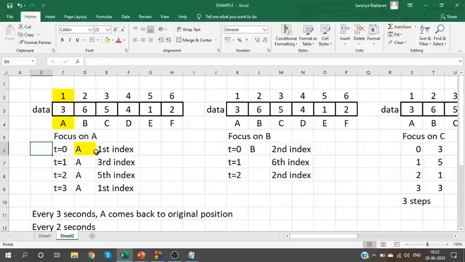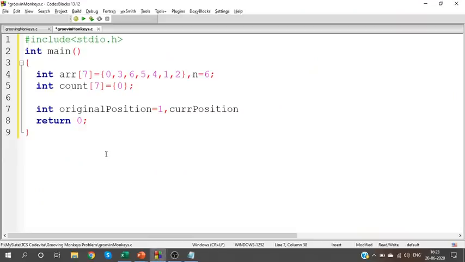Can you understand this? Yes. Original position, current position, both are first index. Initial setup. So original position as well as current position, both are 1.